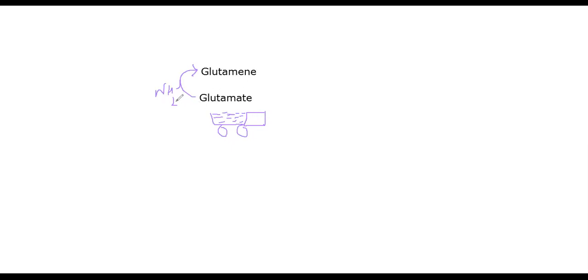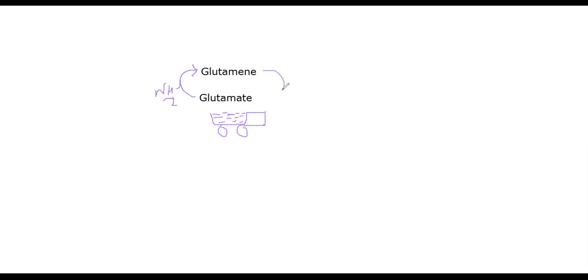So glutamate acts as that cart in which you throw all the waste materials, and then it gets converted into glutamine. It will be an empty cart, and then it will be converting it into glutamine. So glutamate getting converted into glutamine is by the addition of an amino group.